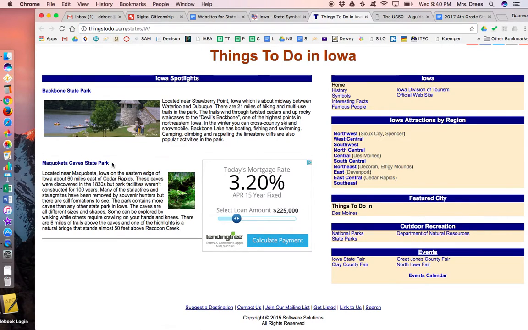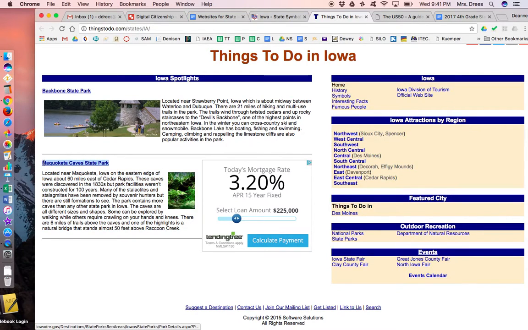And here's the Maquoketa State Park. They have caves that were discovered in the 1830s, but they didn't make the park until 100 years later, which would be the 1930s. It contains more caves than any other state park in Iowa. There's 6 miles of trails above the caves, and one of the highlights is a natural bridge that stands almost 50 feet above the Raccoon Creek.